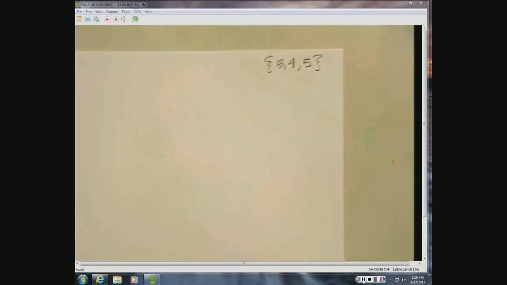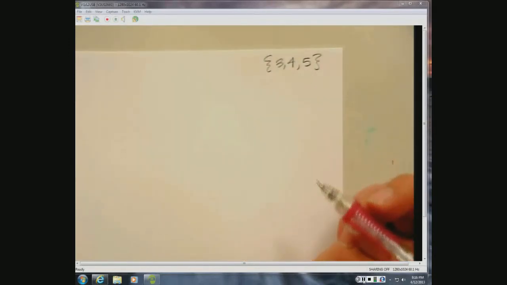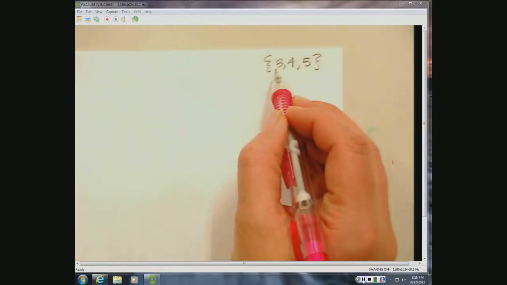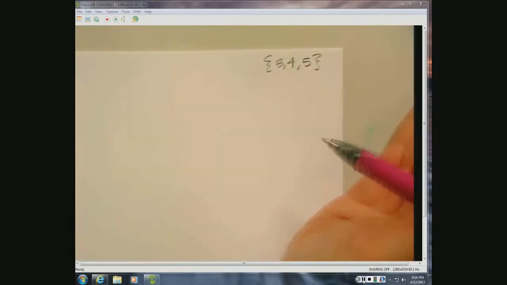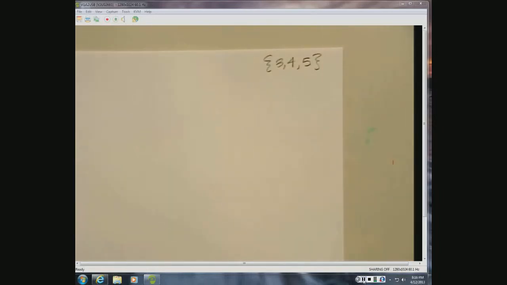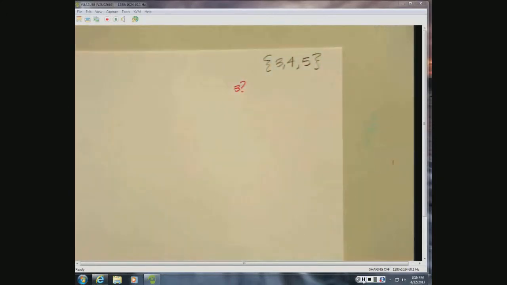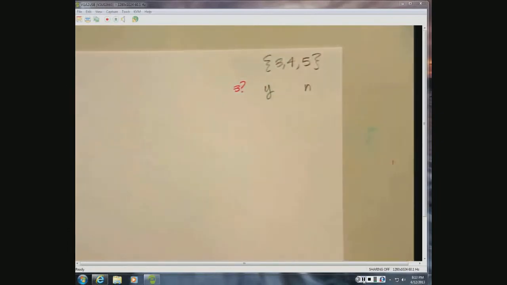Okay, so I look at the set 3, 4, 5, and I want to see how many different subsets there are. Well, in my new subsets, 3 will either be an element of that subset, or 3 will not be an element of that subset. So we're just going to go through one number at a time, and we're going to say, okay, is this a member of the new subset, or not an element of the new subset, yes or no? So let's look at the number 3. 3 will either be in the subset, or 3 will not be in the subset. Well, let's suppose 3 is.